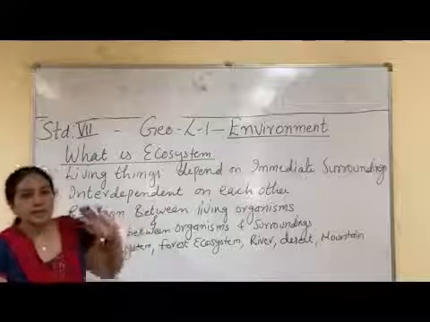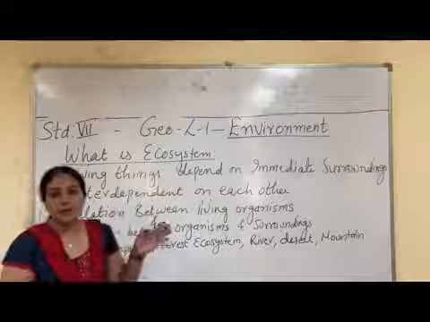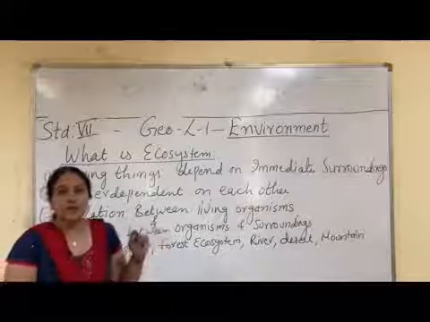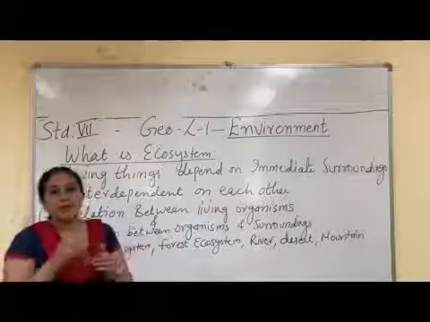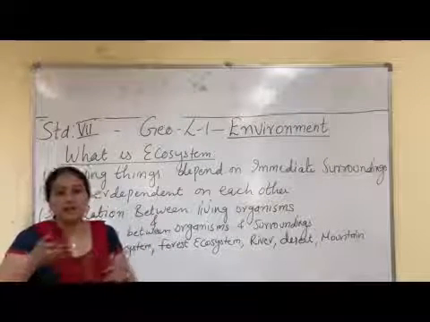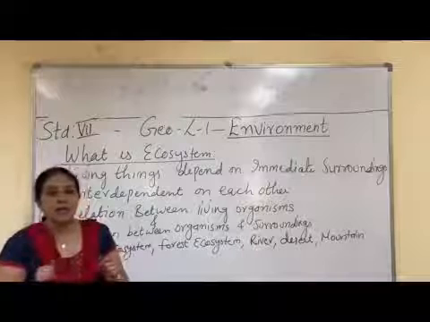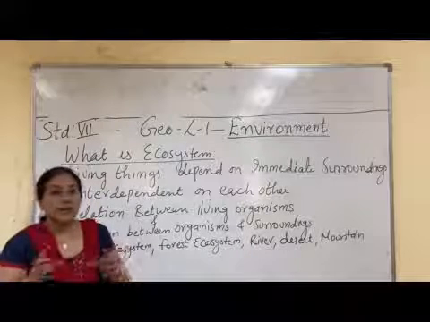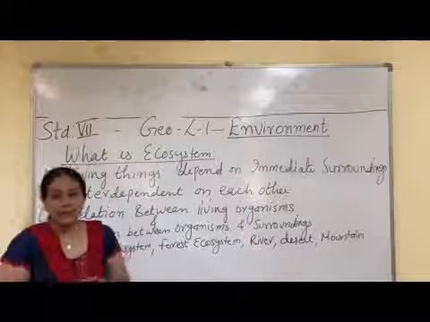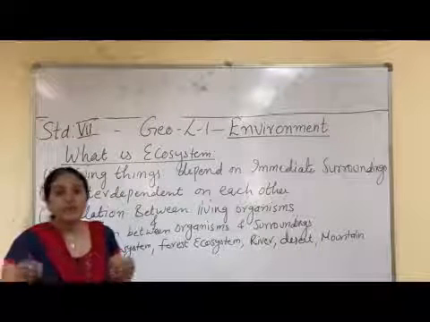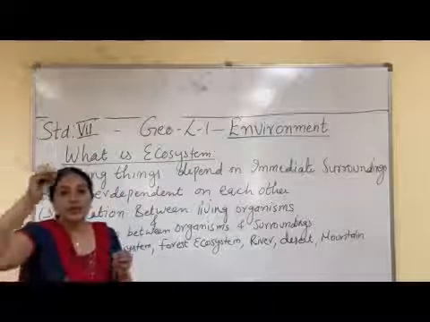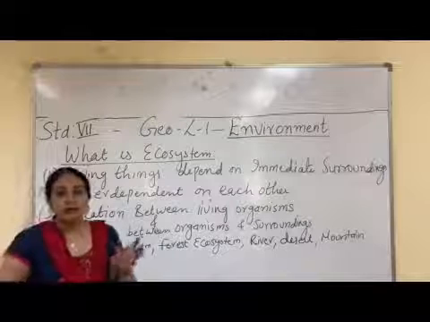Now we as human beings depend on plants and animals. So we, all living things, human beings, plants, animals, are all living things. Living things depend on each other, and we also depend on air, water and soil.